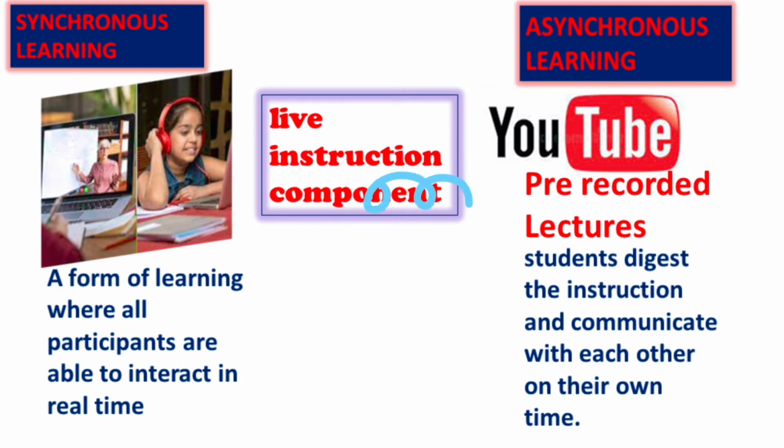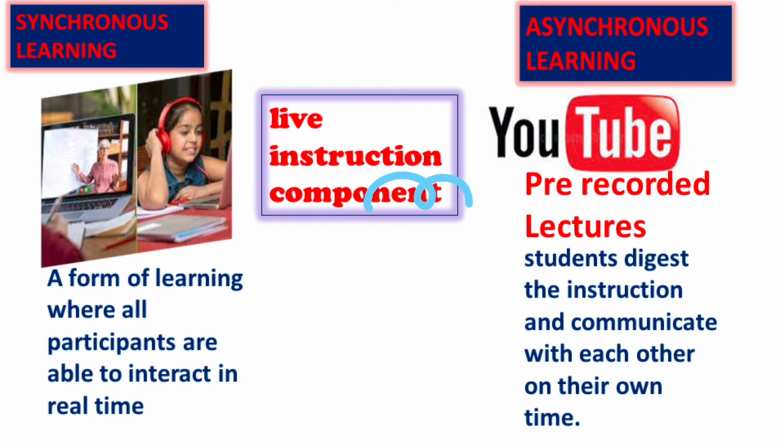But in asynchronous e-learning, learners can take online courses to learn at their preferable time by not affecting their daily commitments. So the main difference between asynchronous e-learning and synchronous e-learning is the presence of a live instruction component or not.